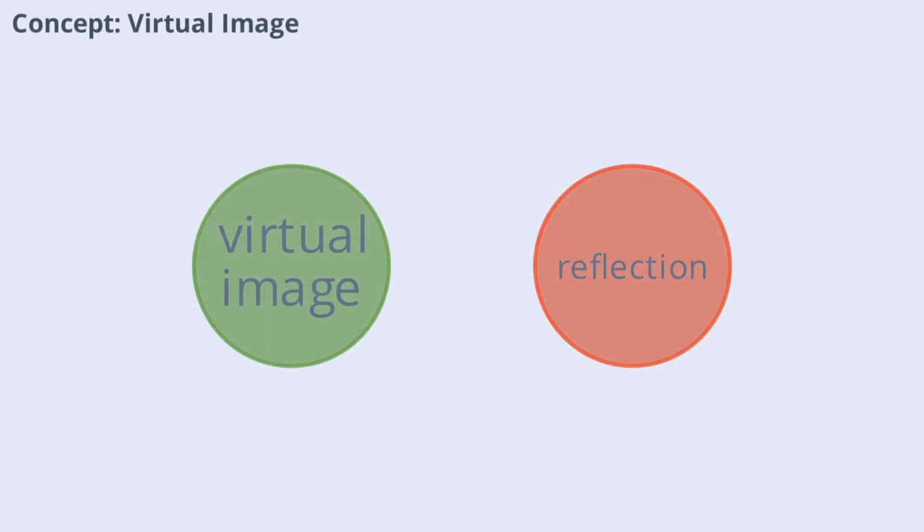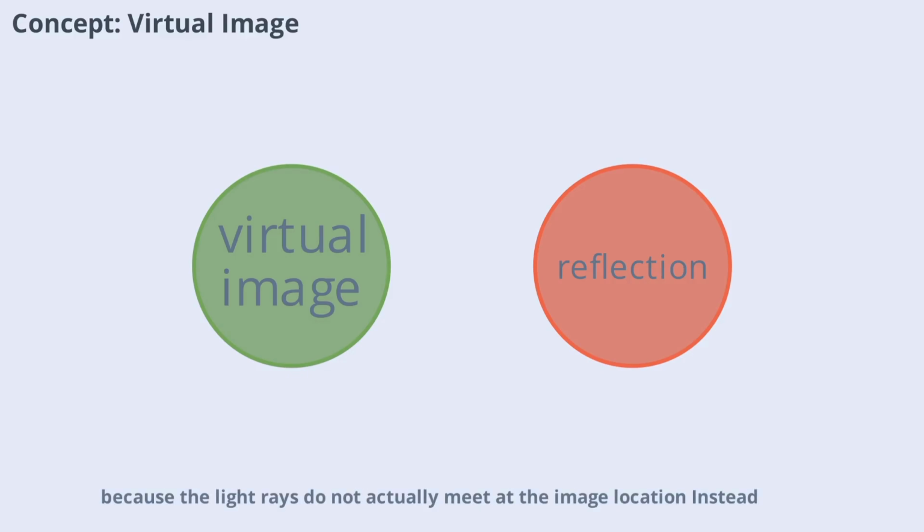Let's clarify the concept of a virtual image. A virtual image is one that cannot be projected onto a screen because the light rays do not actually meet at the image location. Instead, the rays only appear to come from that point when traced backward. In the case of a plane mirror, the image you see is virtual because the reflected rays diverge, and your brain interprets them as coming from behind the mirror.